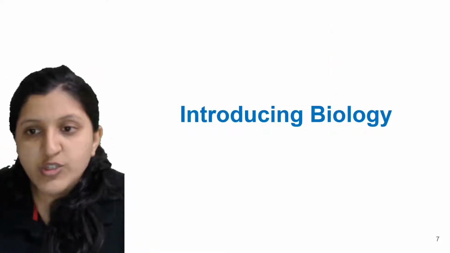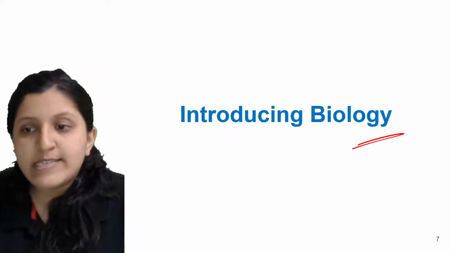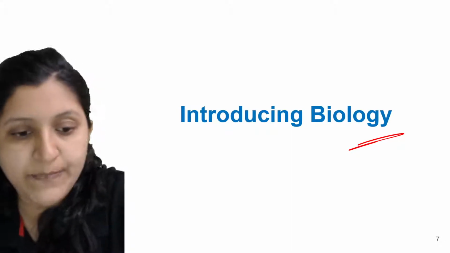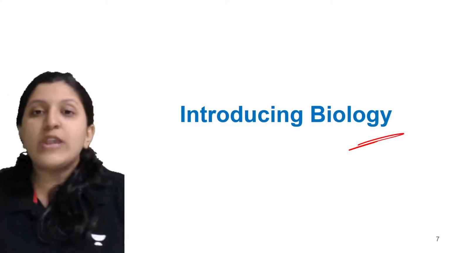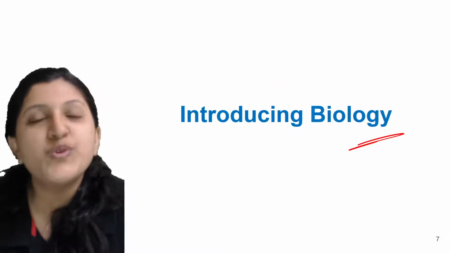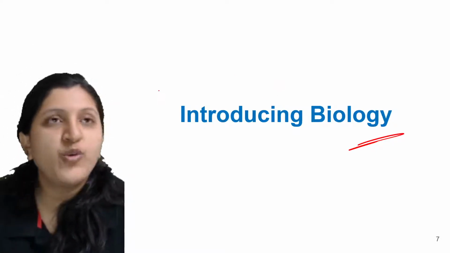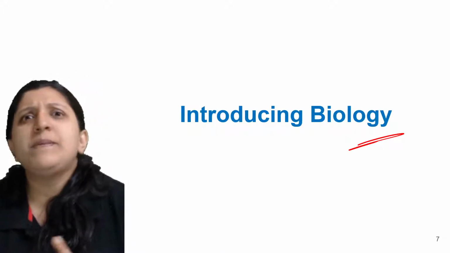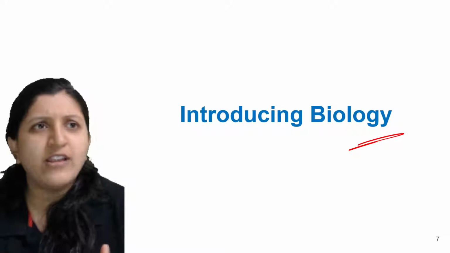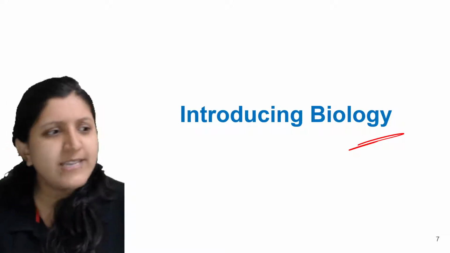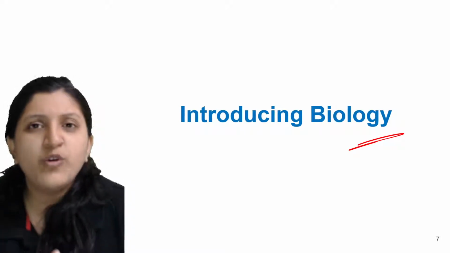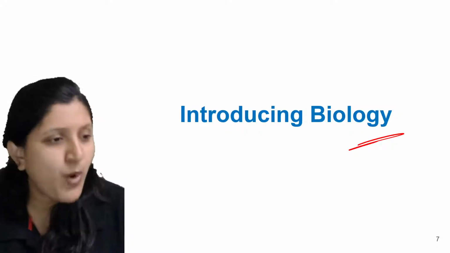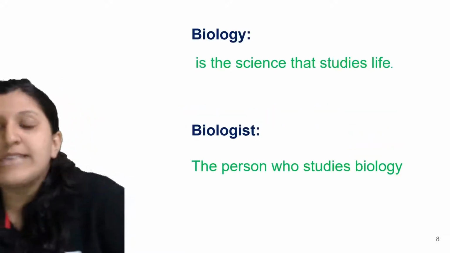So, introducing biology. Let's have a look at the different scientists who have a role in finding, we can say, certain research related to biology. It can be in the field of medicine, it can be in the field of the whole of biology itself, or it can be with respect to zoology, botany. So we'll see the different scientists who are there.